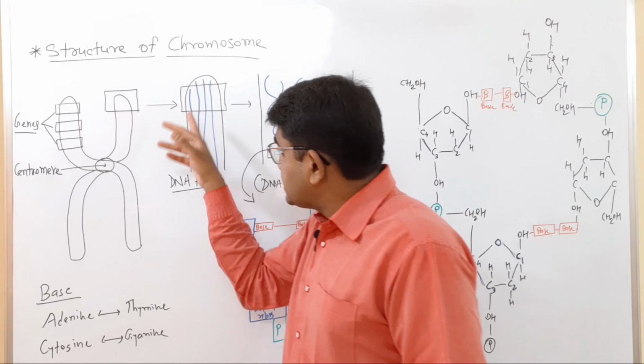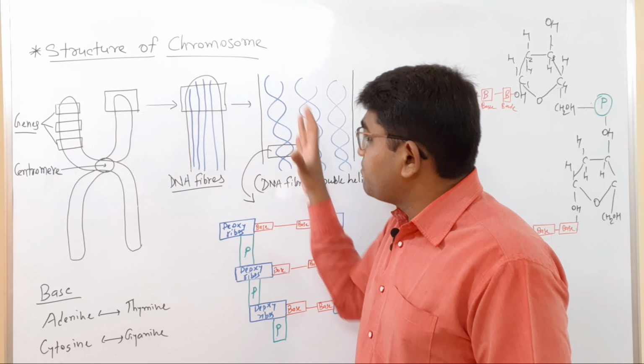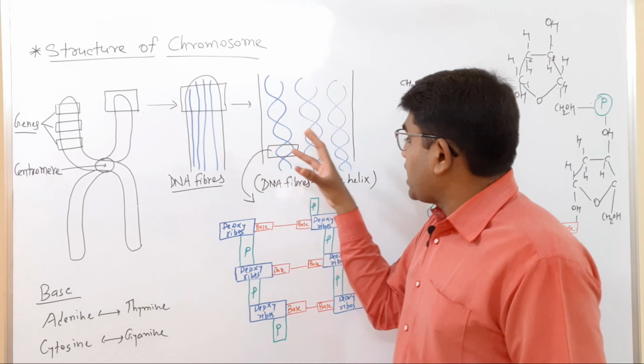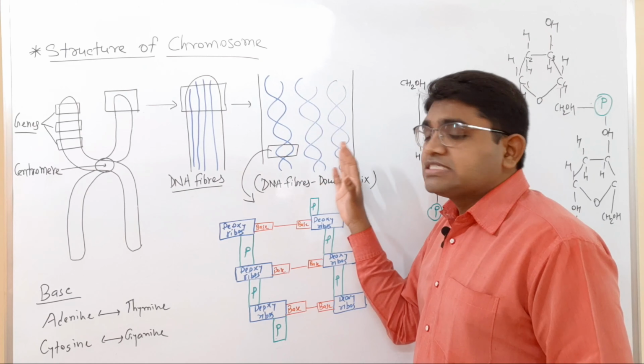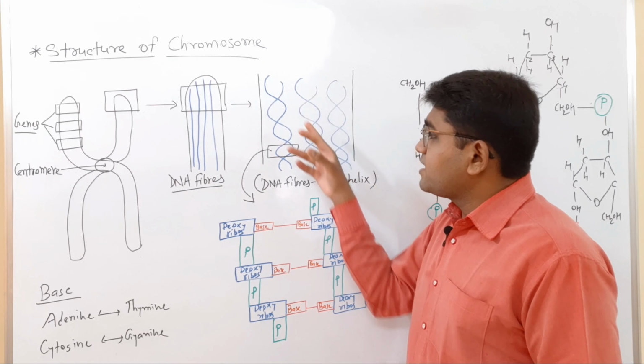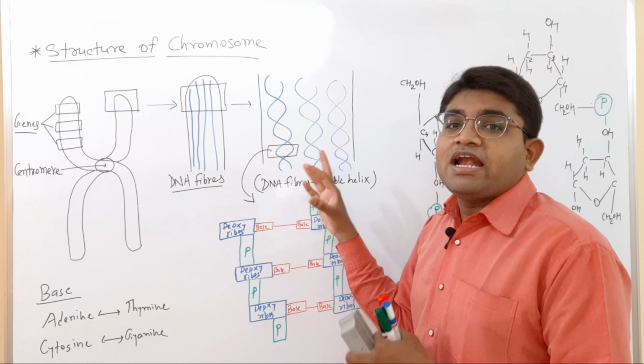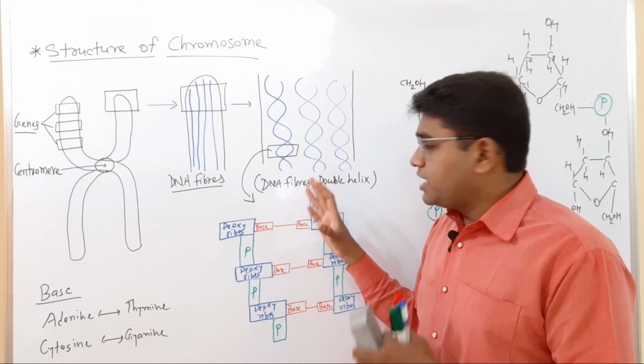Okay, if we see the DNA fibers in a magnified view, they are in a double helix condition. It is an identical DNA structure. We all know that.